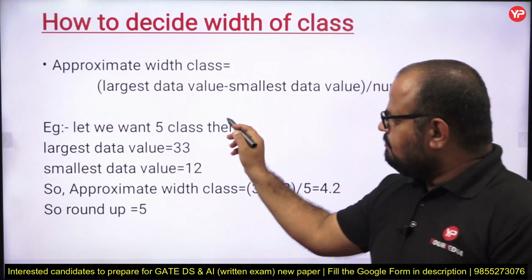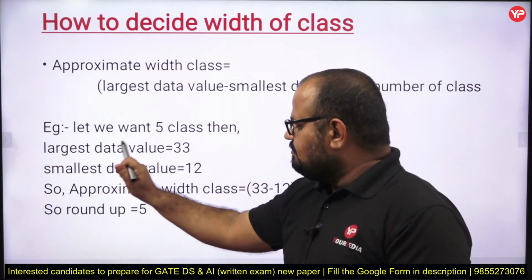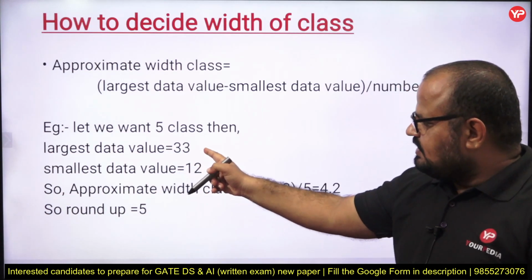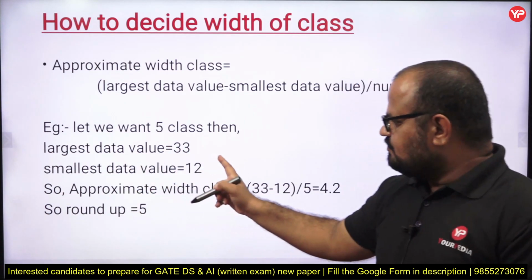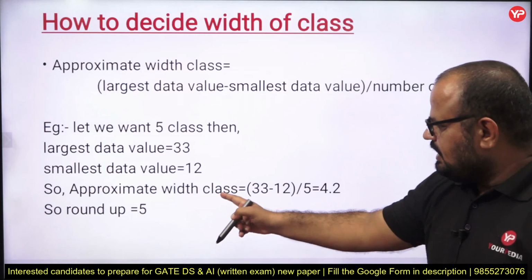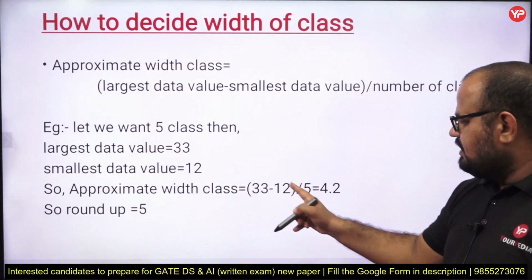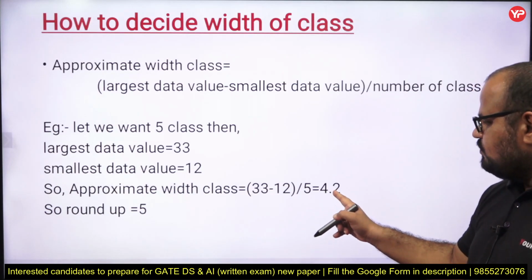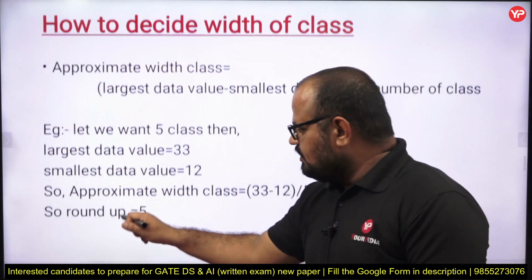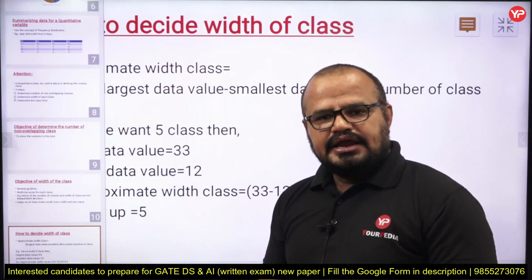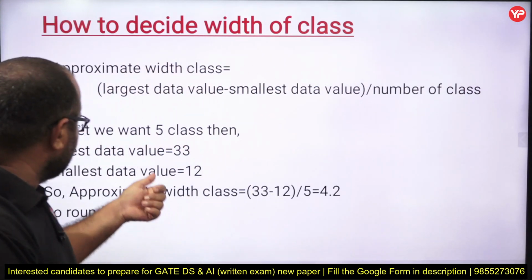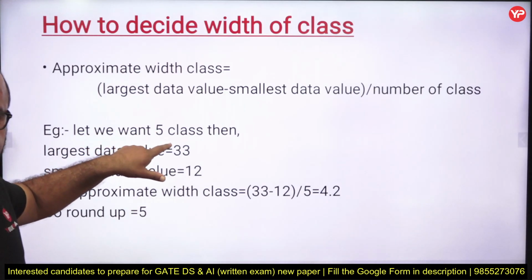Suppose I want to make 5 classes. In the previous auditing data set, the largest value is 33 days and the smallest value is 12 days. So the approximate class width is 33 minus 12 divided by 5, which is 4.2. If you round up, you get 5. It means the width of my class is 5 and the total number of classes I take is 5.